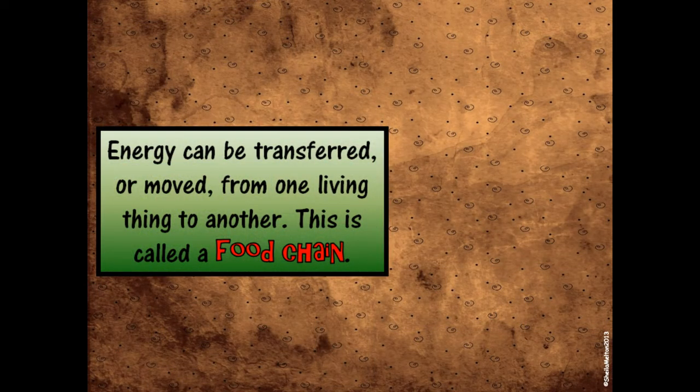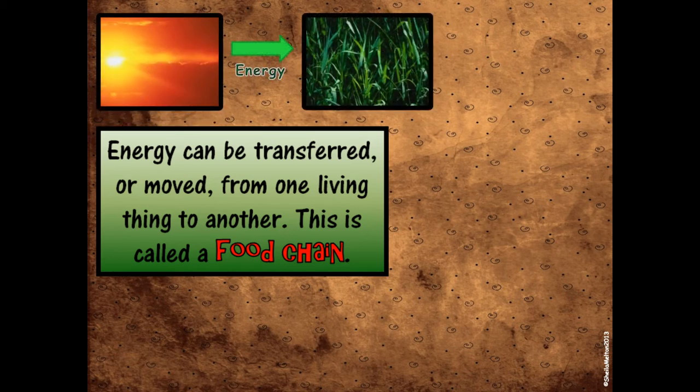Energy can be transferred or moved from one living thing to another. That's a little bit tricky. This is called a food chain. Energy can be moved from one living thing to another. This is called a food chain. Let's take a closer look.